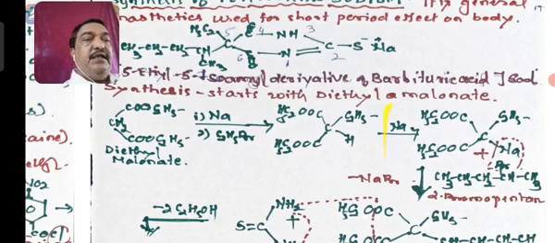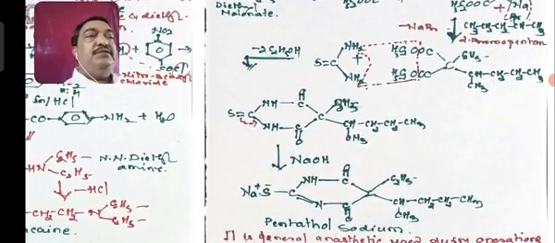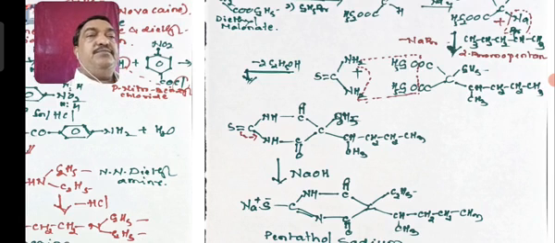Then this diethyl malonate is now allowed to react with 2-bromopentane, whereby this product forms. That is, the Br and Na will be replaced and CH, CH3, CH2, CH2, CH3 and carbon with C2H5, COO, C2H5, COO, C2H5.